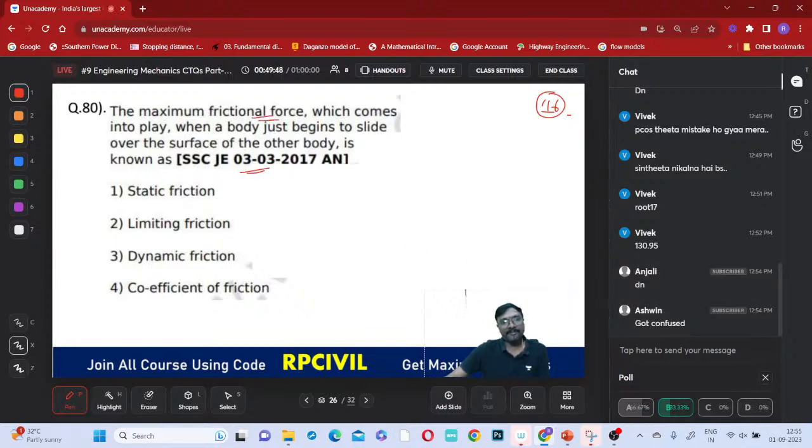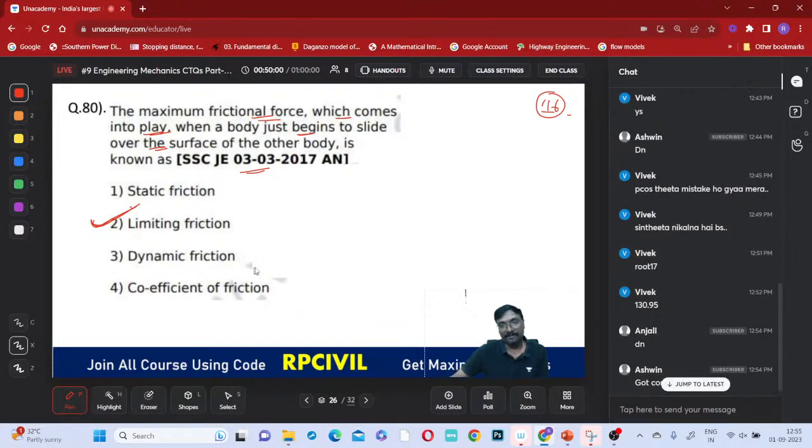The maximum frictional force which comes into play when the body has just begun to slide. Whenever a body has just begun to slide, that is your limiting friction only. The limiting friction is nothing but the maximum frictional force applied. Beyond this it cannot apply any frictional force. If the applied force is greater than this limiting friction, the body will start moving. Okay, that is it.